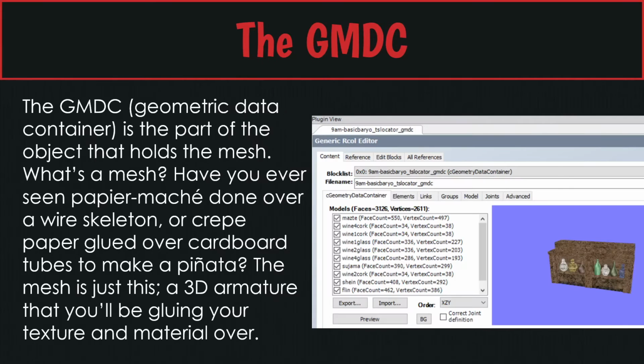The GMDC. This is where your mesh goes. The GMDC is Geometric Data Container, and it just holds all of the different parts of your mesh. What is a mesh? If you ever made papier-mâché in elementary school, this is the wireframe part that you stretch the texture over. So this is the 3D object part of your package file. It holds the 3D object.